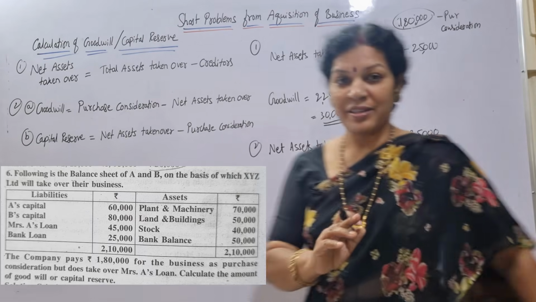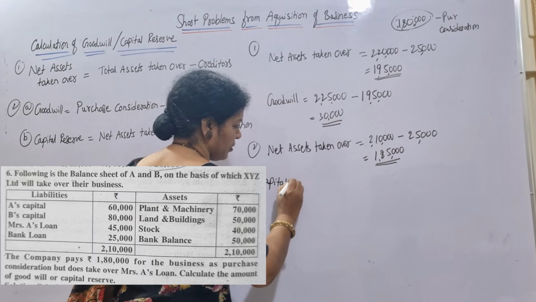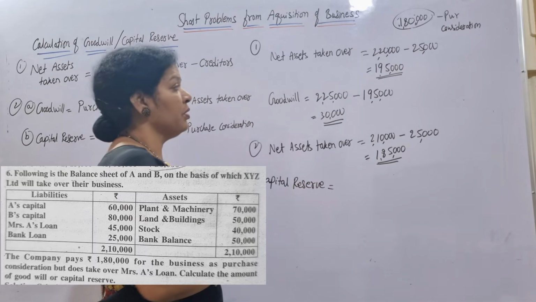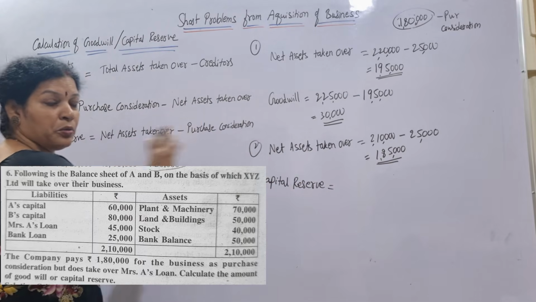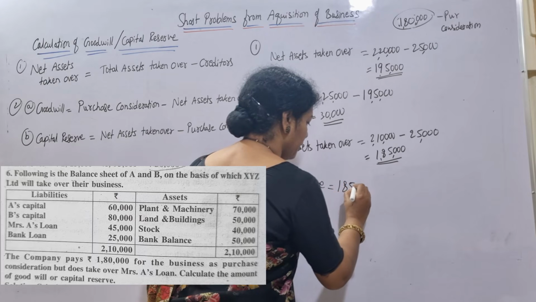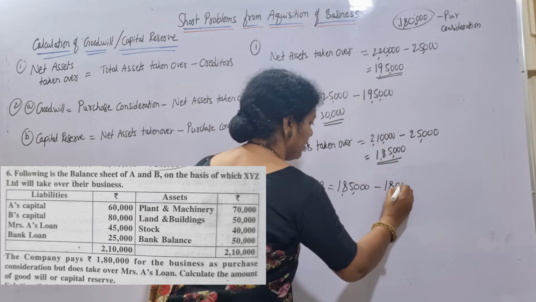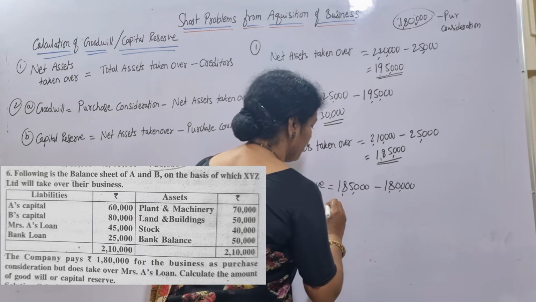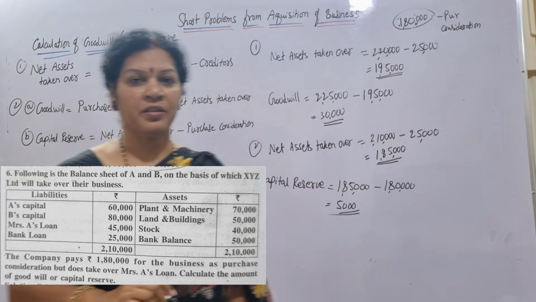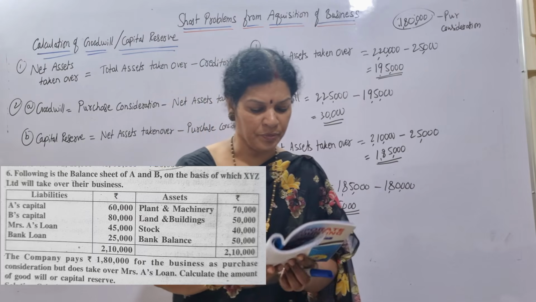Now capital reserve is equal to, so what is the formula? Net assets taken over minus purchase consideration. Net assets taken over is more, 1,85,000 minus purchase consideration, 1,80,000. It means capital reserve is 5,000. Am I clear? This you have to understand. Only simple problems.